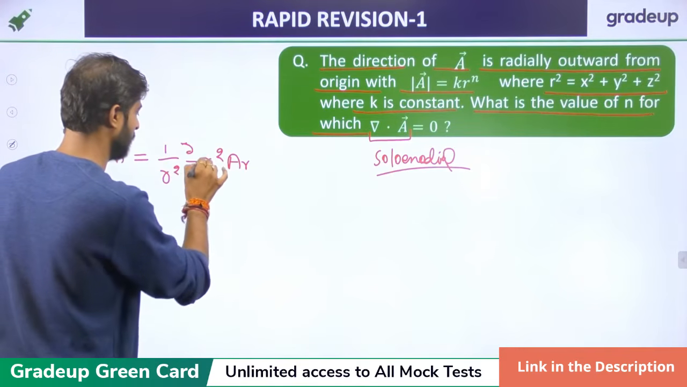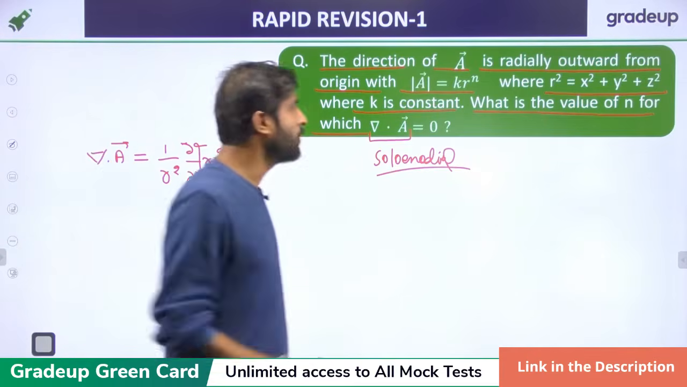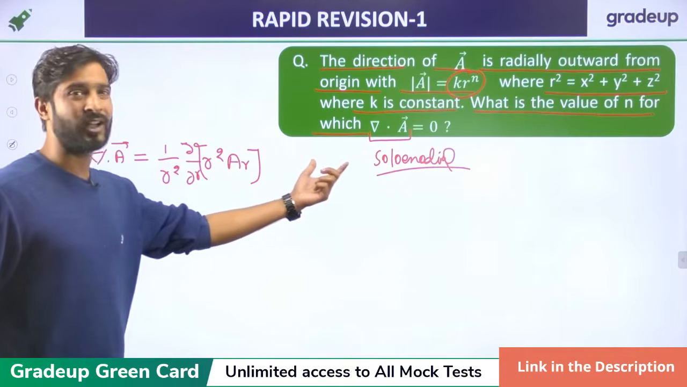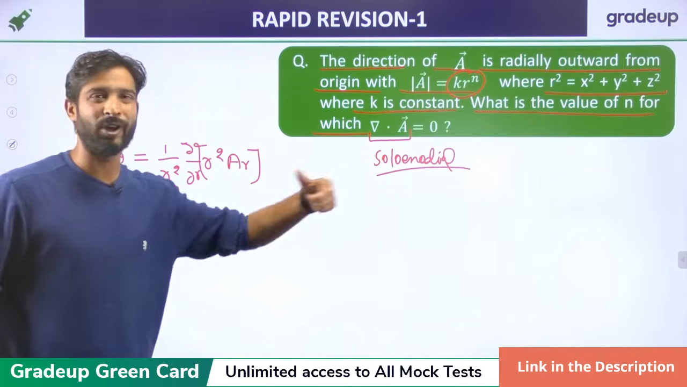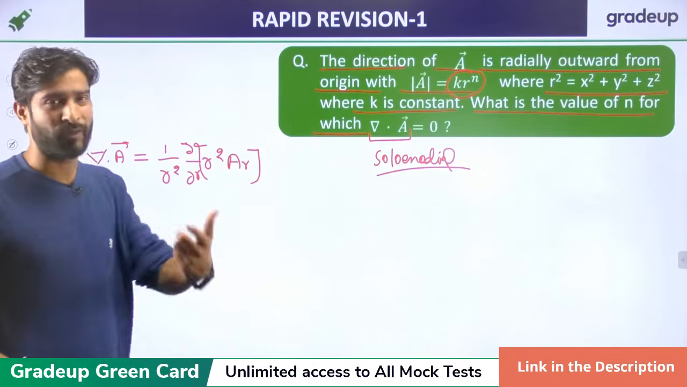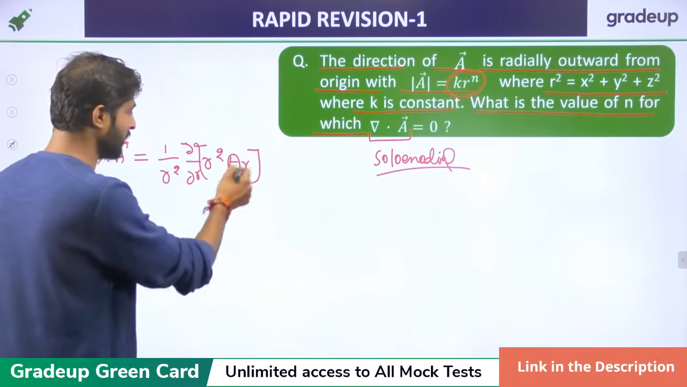Del upon del r. The other function will be 0. Why will the other function be 0? Because it has only one component, in R. So if we write the other terms, then the A phi and A z will become 0, because it does not have any phi or theta value. So if we want to solve this equation, that is basically A R.